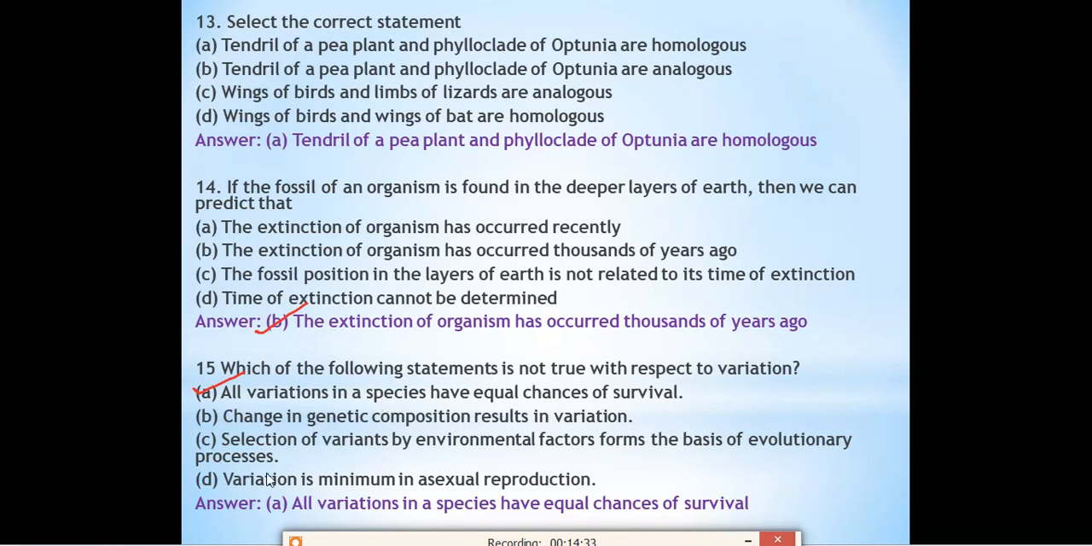For example, if we take bacteria, some changes will occur. So bacteria which can withstand the high temperature can survive in that area, but the bacteria which cannot tolerate the hot humid temperature will die. So this is the incorrect option.